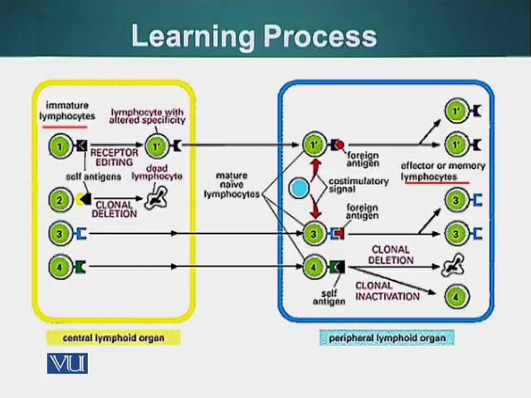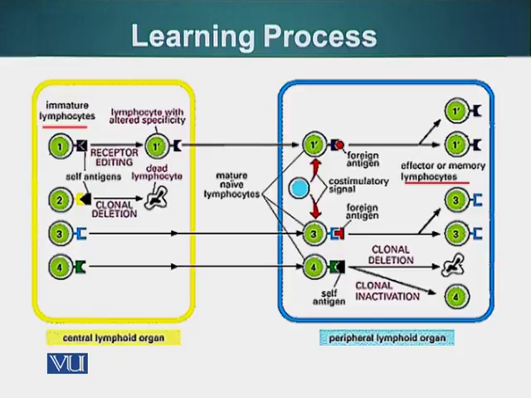In another case, scenario number 2, the B cell was unable to edit its receptor. Such B cells that cannot edit their B cell receptor, or that even after editing still recognize a self protein, will be clonally deleted. Other B cells will move to the peripheral lymphoid organ. The B cells in the peripheral lymphoid organ will also go through this learning process.